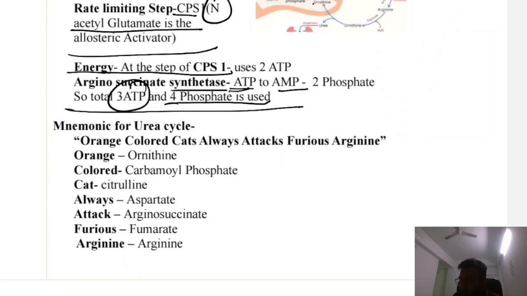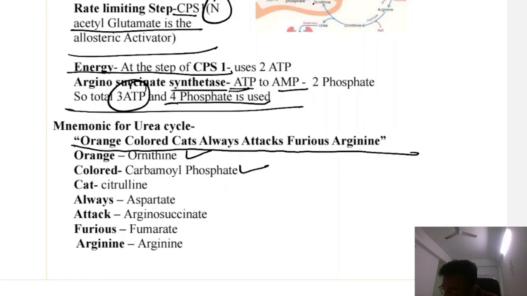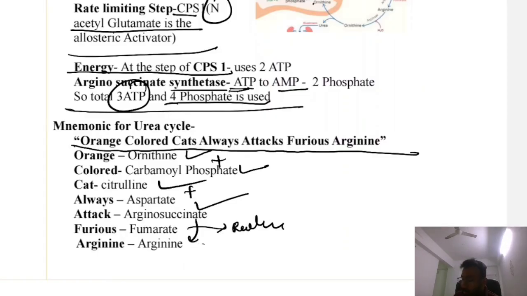Now how will you remember this cycle? The mnemonic is: Orange Color Cat Always Attract Furious Arginine. The first reaction is ornithine, then carbamoyl phosphate. Ornithine and carbamoyl phosphate react to form citrulline. Citrulline and aspartate react to form argininosuccinate, and argininosuccinate is converted to arginine and releases fumarate. So this is the mnemonic.